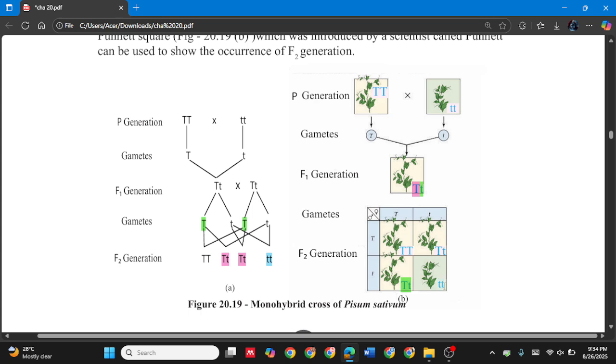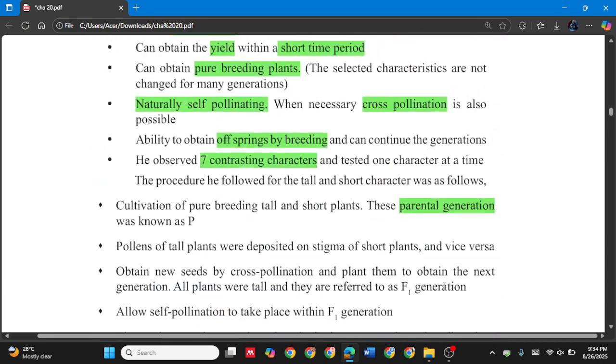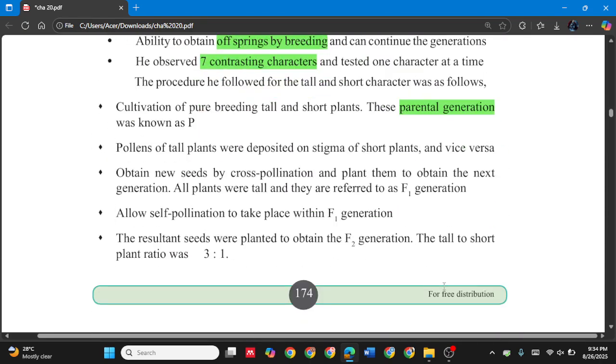That means it does not contain any gamete with a gene which shows the tall characteristic. That's why it has to become a short plant, because it does not contain any capital T dominant gene. It has only simple t simple t genes, which is considered a pure short plant. Okay, so that's all about this one, and we are going to discuss it here again.